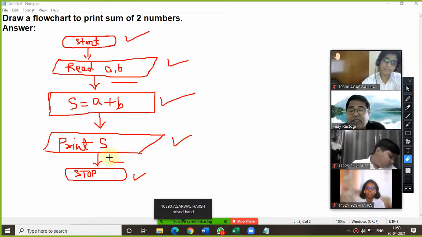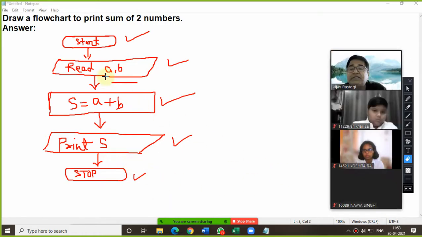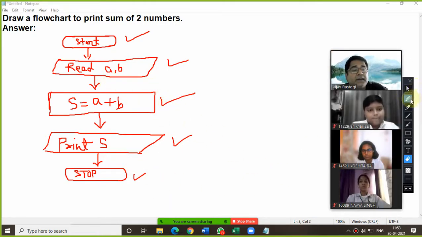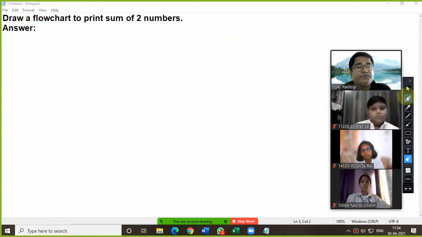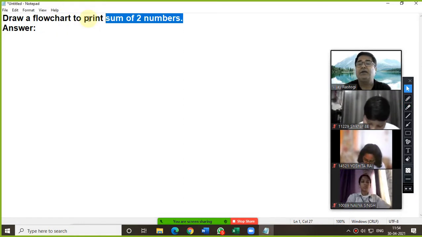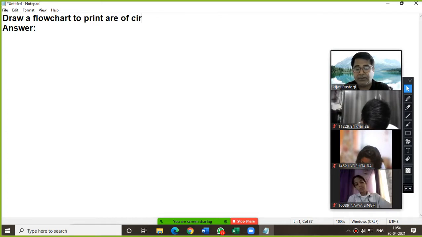Start and stop. Yes, Harsh Agrawal. Sir, can we write all the boxes in a straight line? But I have written, see, in a row. In a row only we are supposed to write, in the proper sequence, one after another, from top to bottom only. In this sequence only we are supposed to write. So now, come to the next question. The next question is: draw a flowchart to print the area of a circle.